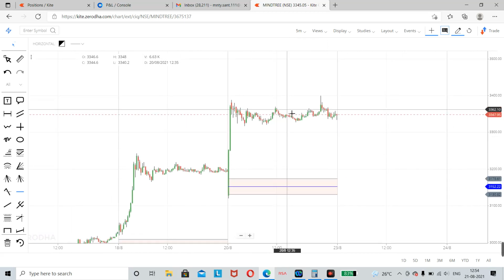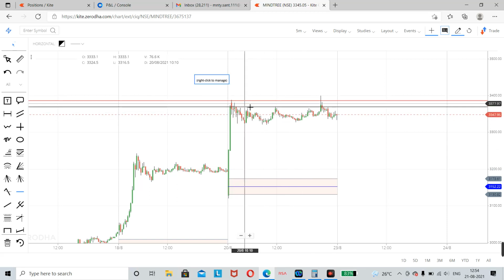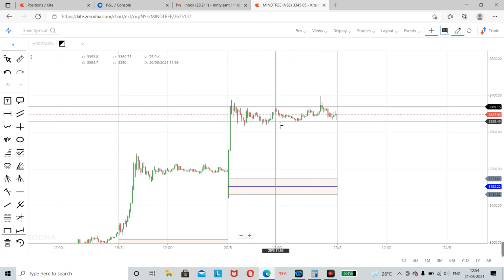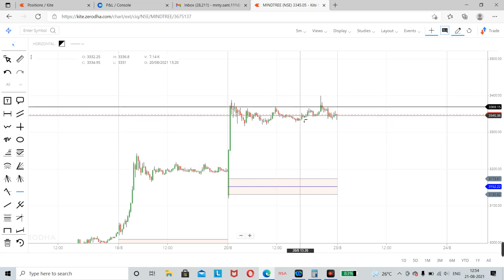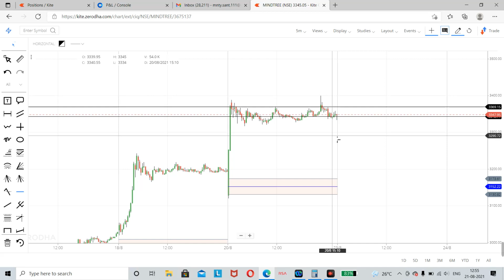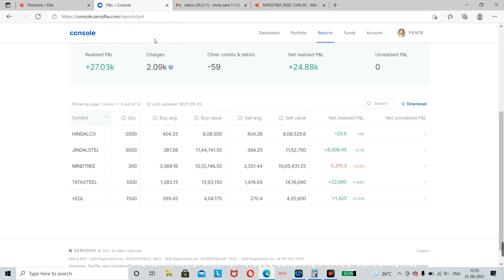So what I did was identify this level. This was a high. I didn't wait for it to break the day high. I just marked this high, which is 3369.75. When this high was taken out, I decided to go long, and I entered exactly then and put my SL here. It went up to 3400, then came back and hit my stop loss. I had 300 quantity on that one trade, and I made a loss.